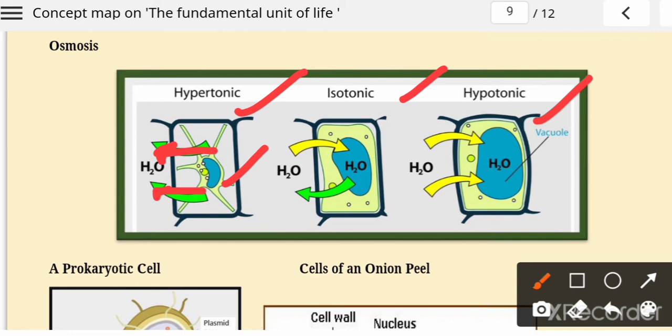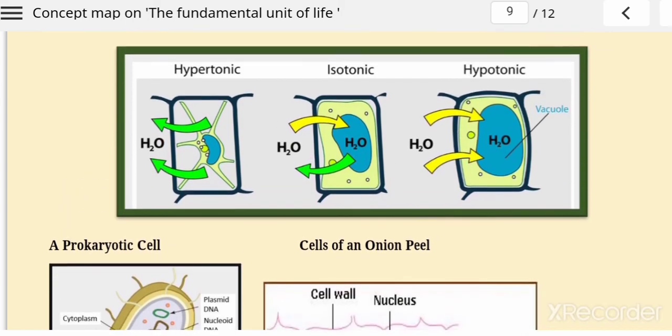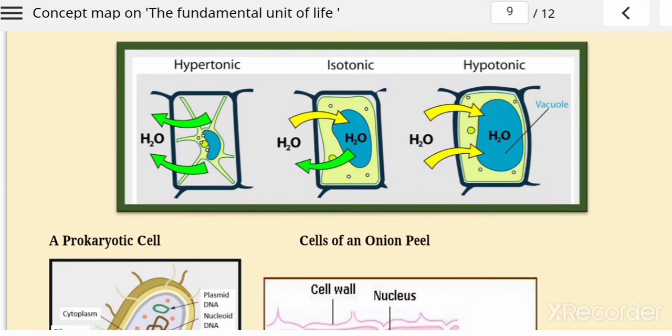If it is isotonic, the amounts are equal, and the water goes both inside and outside the cell. But if the cell has a lesser amount of water, then water goes inside the cell. So on the basis of the amount of water present in the cell, there are three main types of solutions: hypertonic, isotonic and hypotonic.